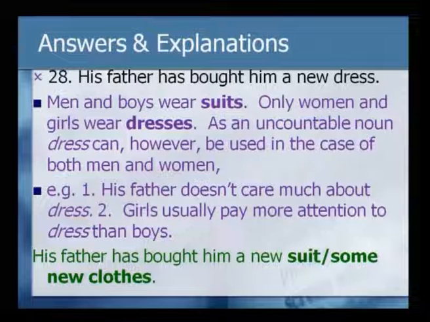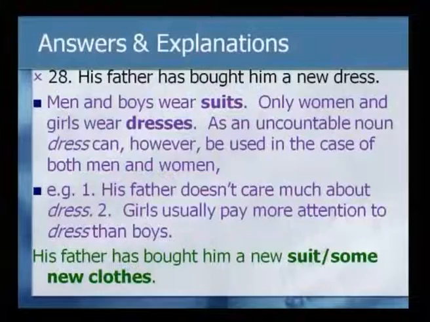Look at this. Men and boys wear suits. Only women and girls wear dresses. It's a beautiful dress. You actually refer to a girl wearing a frock or something. But when a boy comes with a nice suit, you cannot say that your dress is looking so beautiful. You say your suit is looking so beautiful, or you look handsome in this suit.